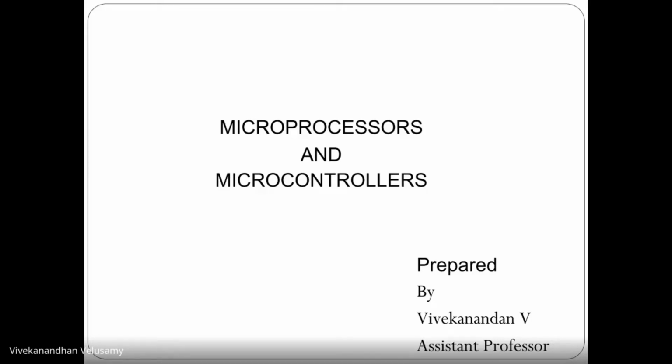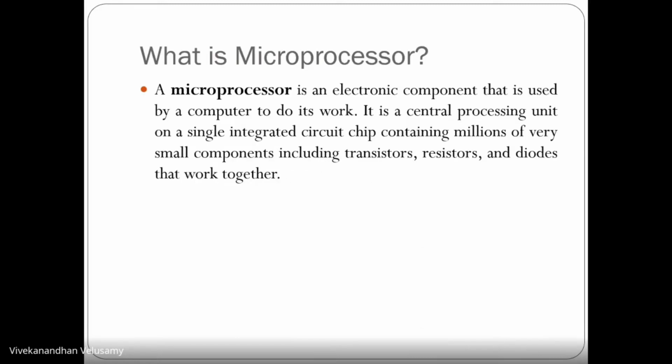So in computer science, each and every computer, we are using microprocessors, and also some automation tools we are using, right? Like automobiles. There also we are using some microcontrollers. So we have to know about microprocessor and microcontroller, right? That's why we are having this subject in computer science.